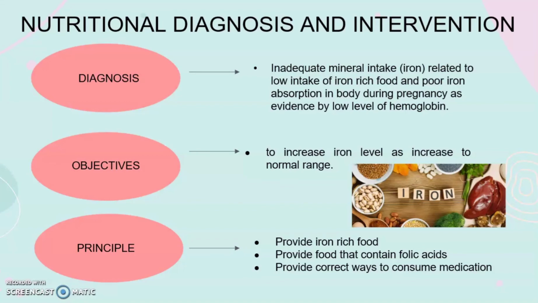Okay, so for nutritional diagnosis and intervention, for diagnosis: inadequate mineral intake related to the low intake of iron-rich food and poor iron absorption in the body during pregnancy as evident by low level of hemoglobin. And the objective is to increase the iron level to the normal range. Principle: provide iron-rich food, provide food that contains folic acid, provide correct way to consume medication.